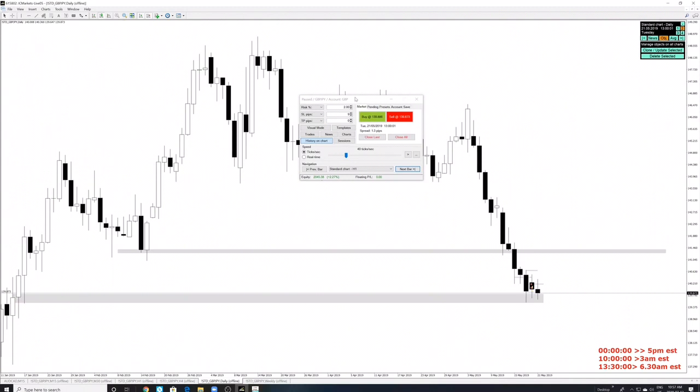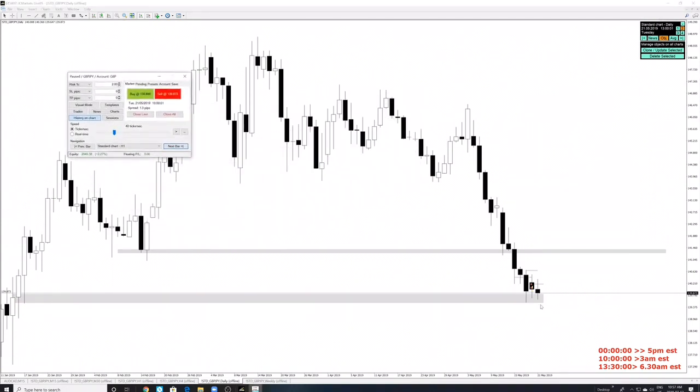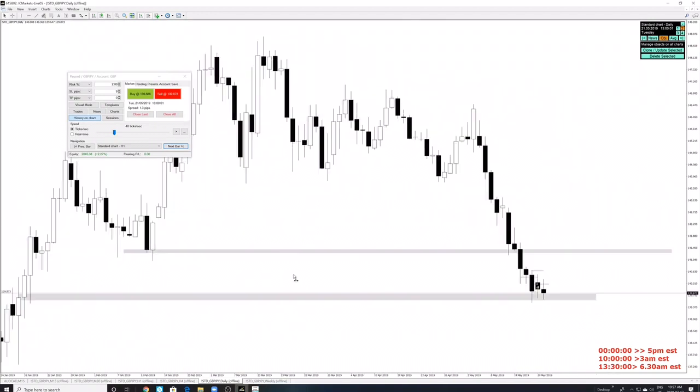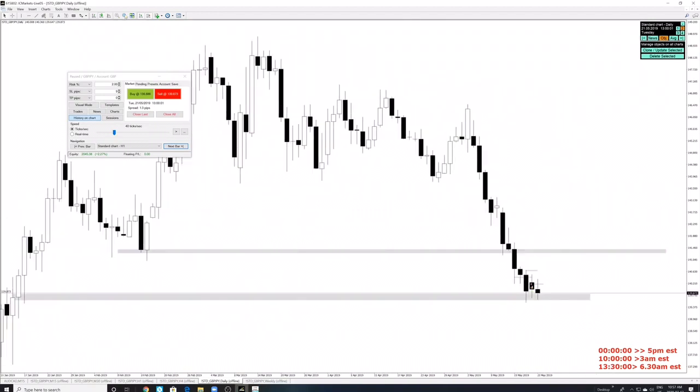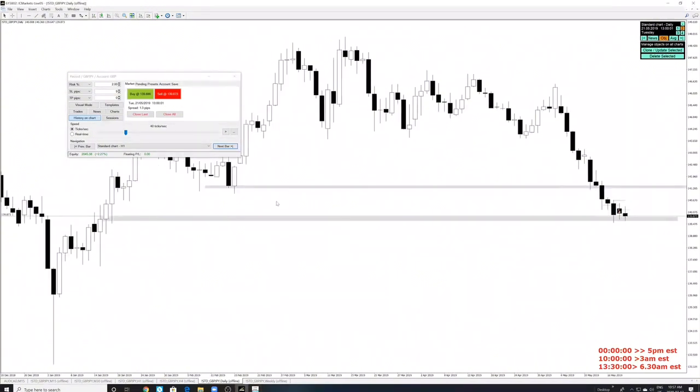Now let's look at the daily. Daily is actually coming down to a very strong support, because if you look left, let me see if I can look left over here. Oh yeah, I can look left. This is a very strong support the daily candle is coming down to.